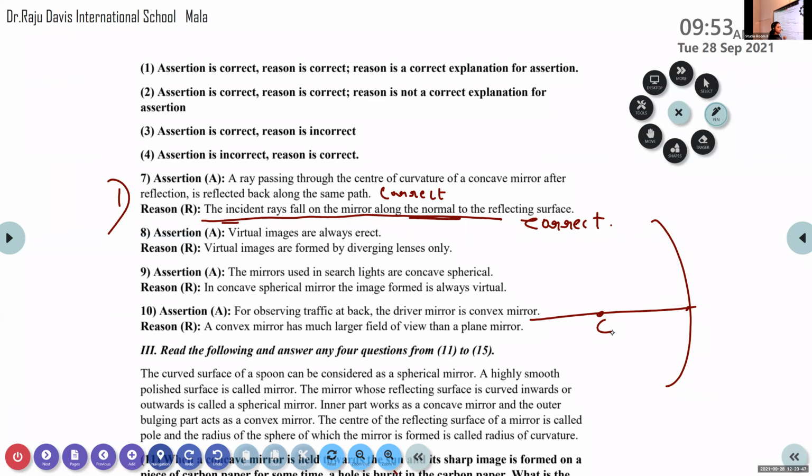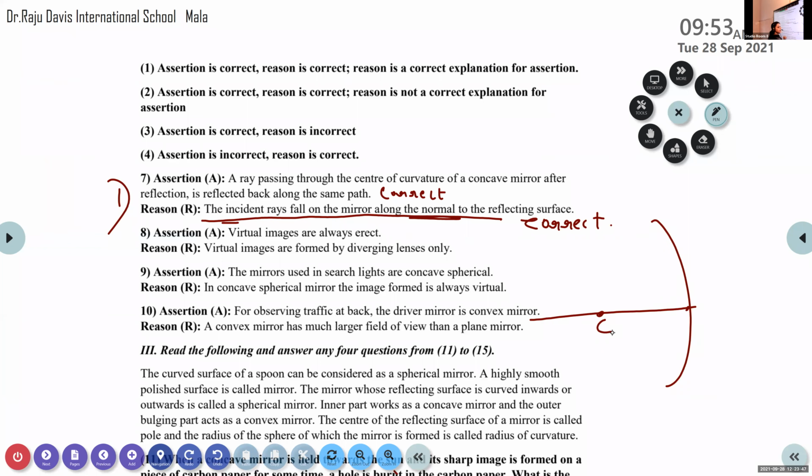In the case of a concave lens, in both cases we get a virtual image, which is virtual, erect and diminished. But in the case of a convex lens, there are six different cases, and in the last case we get an image which is virtual in nature. So this is an incorrect statement. The reason is incorrect. So which is the correct option? Option 3. The assertion is correct, but the reason is incorrect.